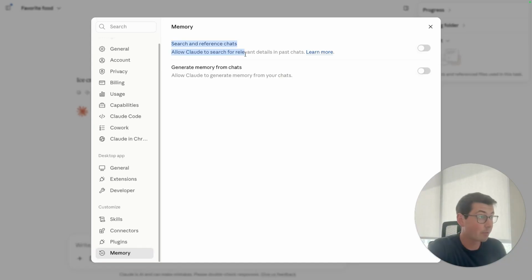Now, the second type of memory is search and reference chats. What this does is it allows Claude to go in and on the spot read past chats. So it's not that it's continually learning from everything you've talked about, but if you ask it, hey, what did we talk about a few days ago? It's actually able to go in and reread each chat on the spot. I personally don't like enabling either of these memories. And if I were using ChatGPT, I would also disable the similar feature, but this is totally up to you.